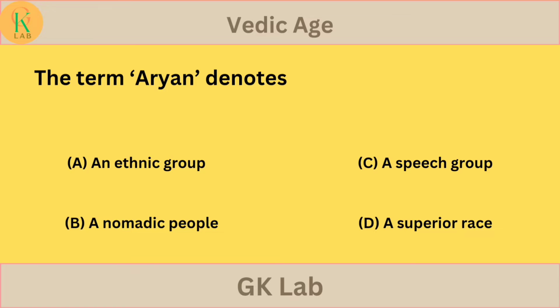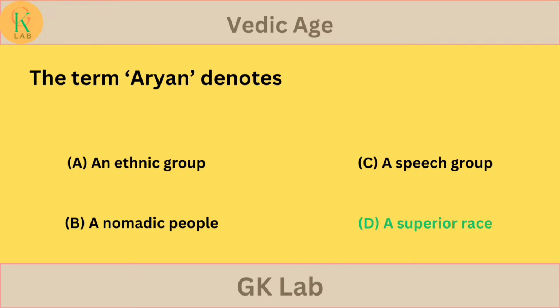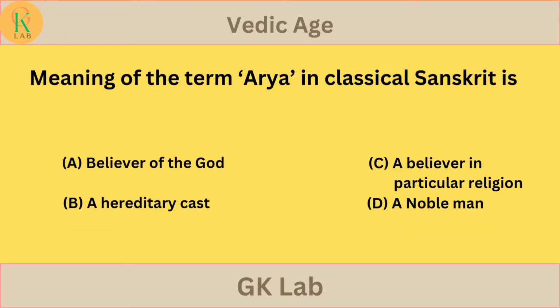Your answer is... the correct answer is option D. A superior race. Meaning of the term Arya in classical Sanskrit is option A. Believer of the god. Option B. A hereditary caste. Option C. A believer in particular religion. Option D. A nobleman.